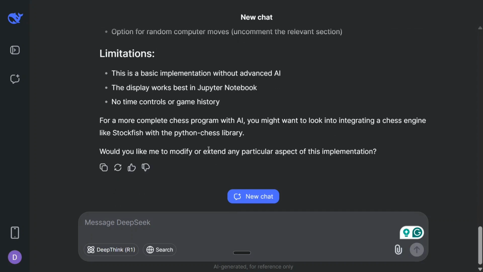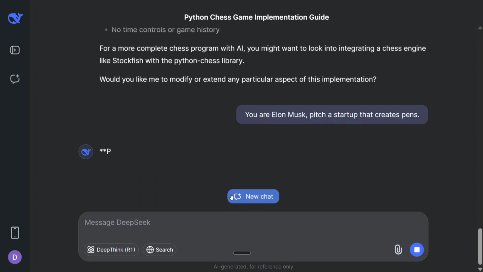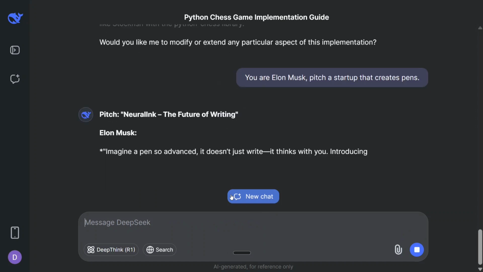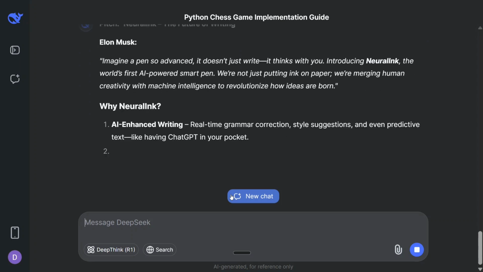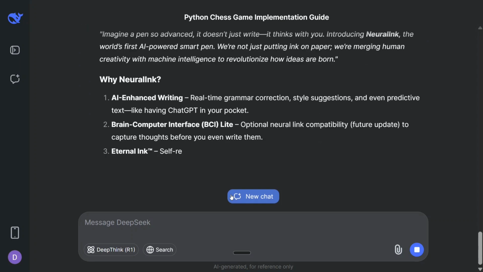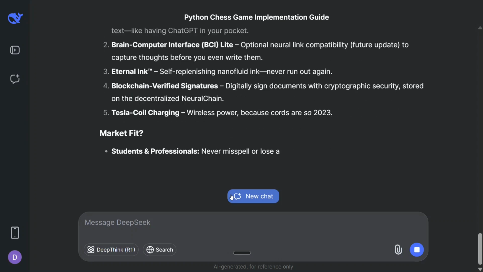Now let's try out a role playing prompt. You are Elon Musk. Pitch a startup that creates pens. Now let's see the magic, how it goes with role playing also. The model size is 685 billion, similar to the previous model, so it's huge, and they haven't released any distilled version as well, so I think that's a lacuna that they have, but I think still fine.